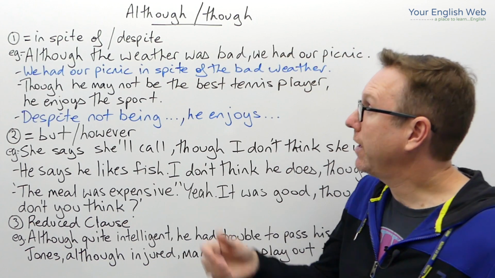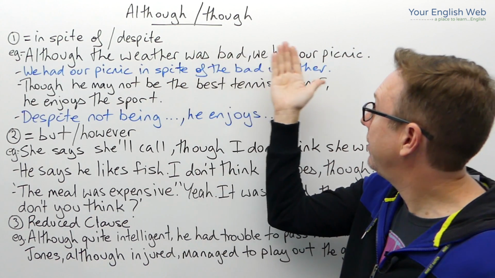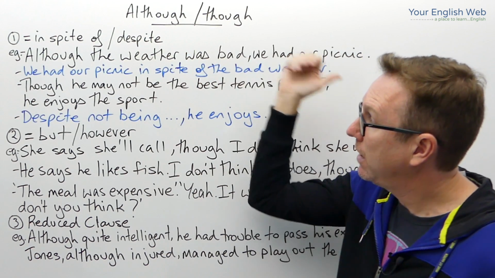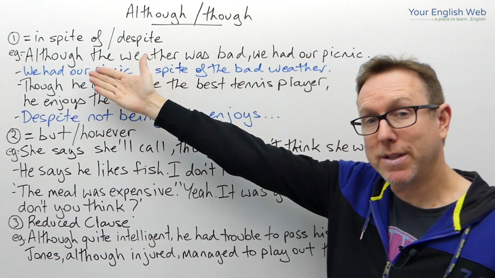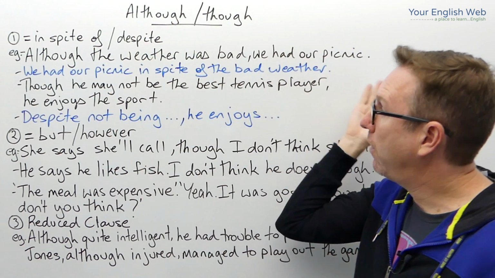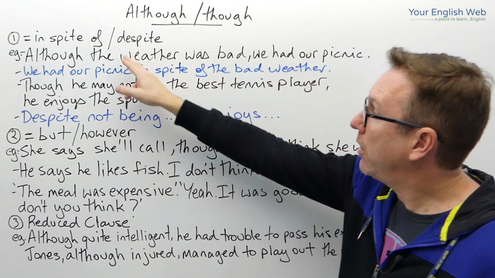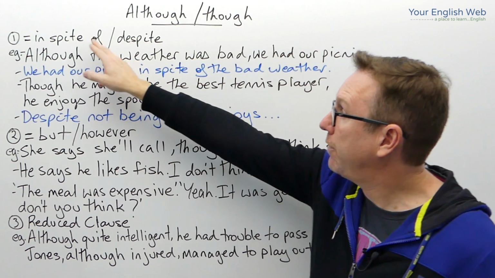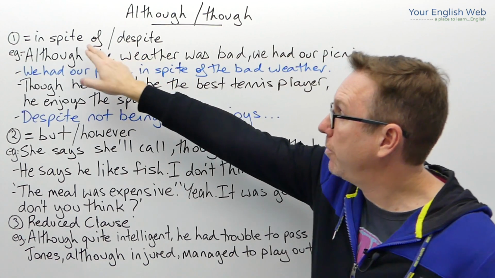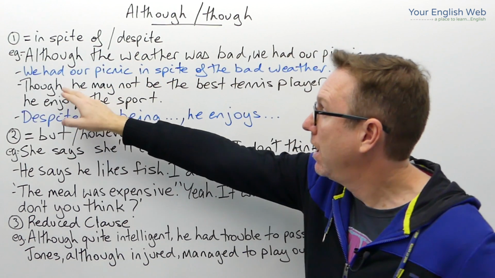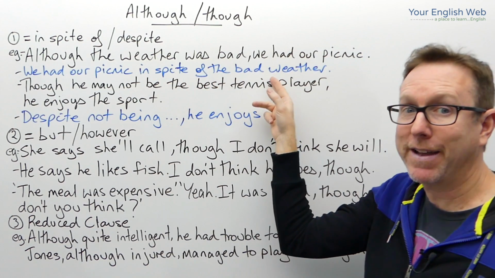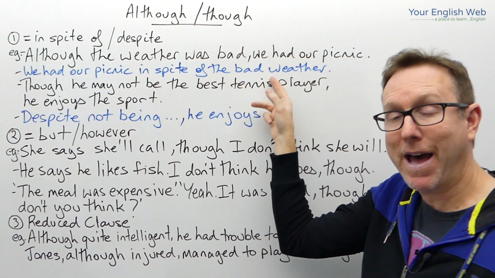Now here we're showing a contrast between the main clause and the subordinate clause, okay? Although normally introduces the subordinate clause. Although the weather was bad, we had our picnic. If we were going to use this with in spite of or despite, remember that despite is a little bit more formal, more common to use in spite of. We had our picnic in spite of the bad weather, in spite of the bad weather.